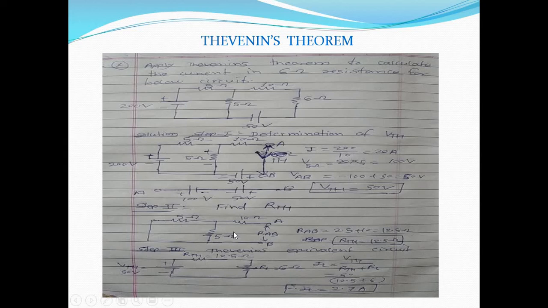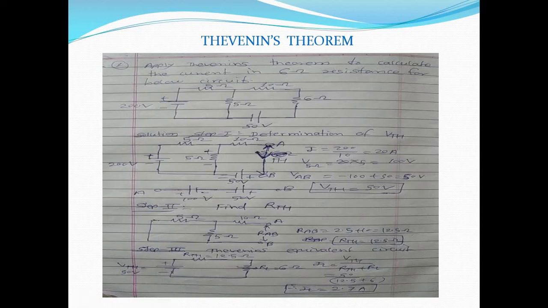So 5 ohm and 5 ohm are connected in parallel. So equivalent resistance is 2.5, and that 2.5 equivalent resistance is in series with 10 ohm. So 2.5 plus 10. So RAB is equal to 2.5 plus 10, that is 12.5 ohm. So Thevenin's equivalent resistance for this circuit is RTH equal to 12.5 ohm.